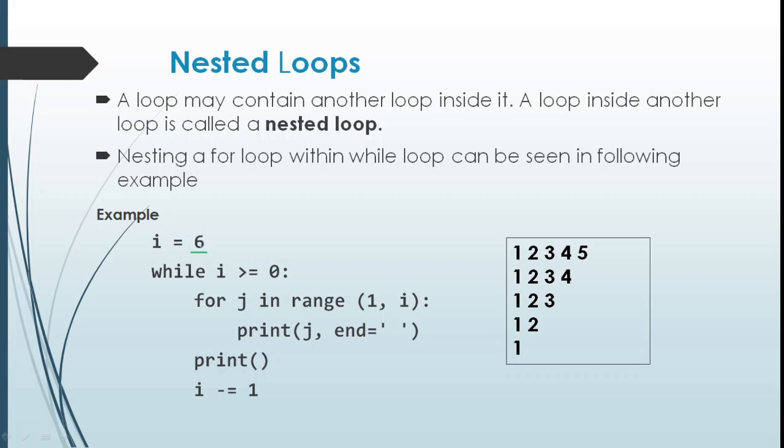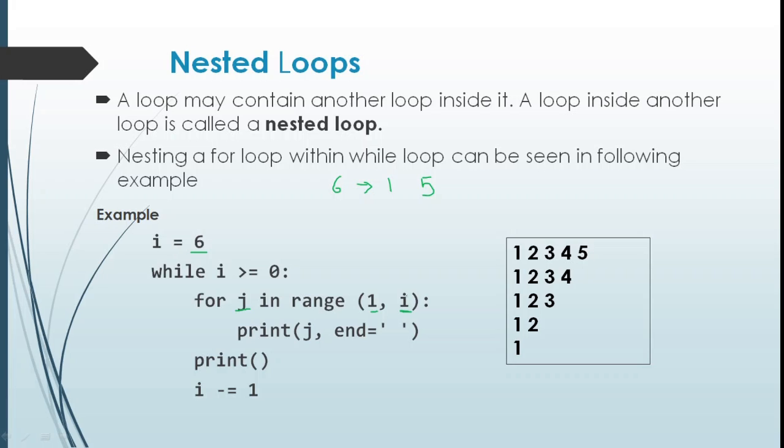So the outer loop will execute from 6 to 0 and for the inner loop the control variable is j, and this loop will execute from 1 to I, that is the outer loop control variable. So when the value of I is 6, the inner loop will execute from 1 to 5 since the range function will generate numbers up to I minus 1.